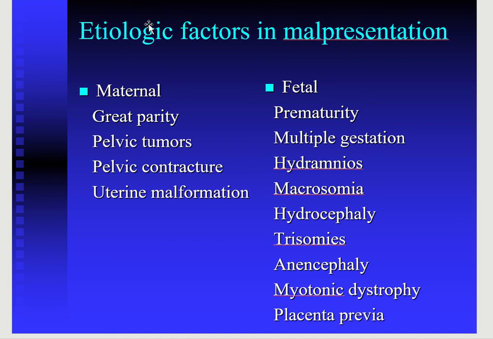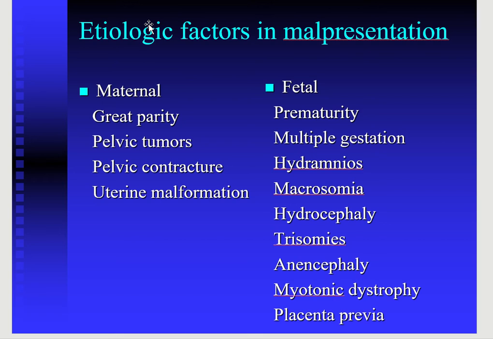There may be some tumors that are obstructing the lower uterine segment and causing the malpresentation. There may be pelvic contractures, or there may be some uterine abnormalities like the unicornuate or bicornuate uterus or uterus didelphys that can lead to the malpresentations.